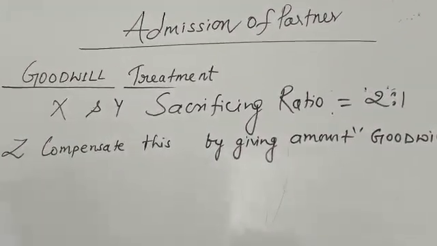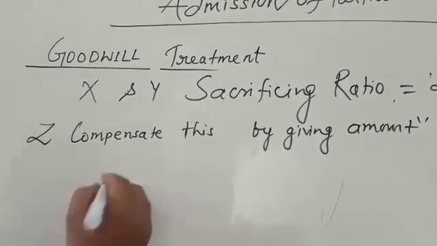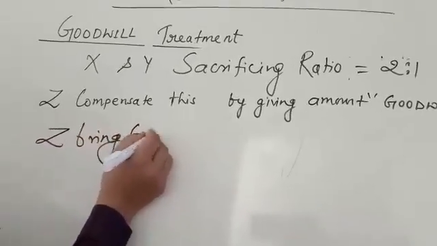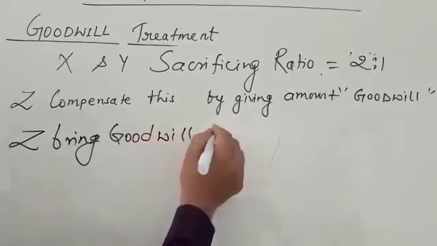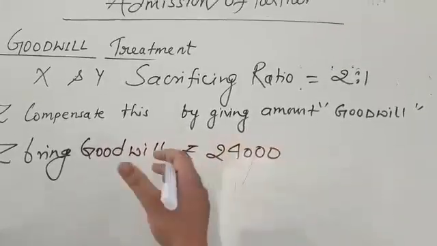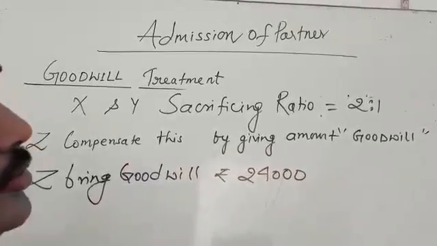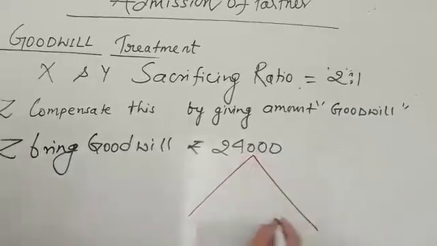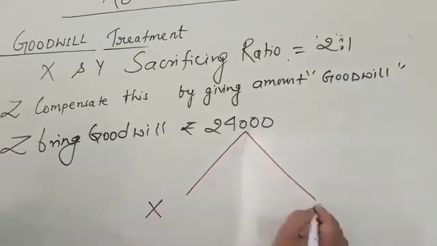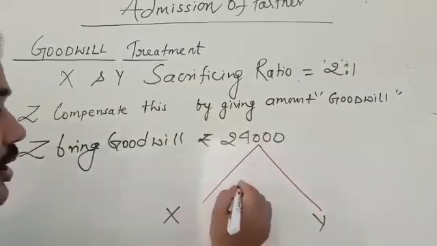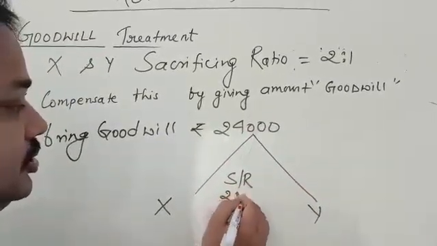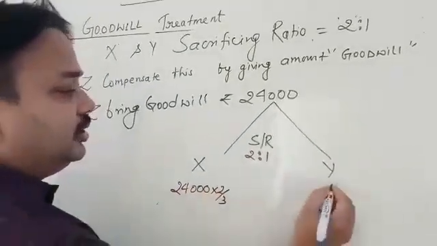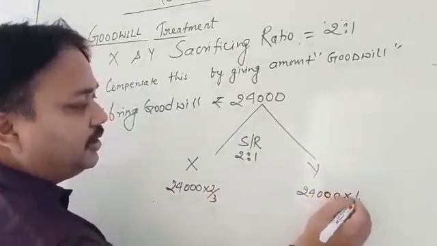In this situation, I took goodwill of 24,000. Suppose Z brings goodwill of rupees 24,000. It is a compensation for the profit sharing ratio. So this 24,000 rupees is going to be distributed among X and Y in the sacrificing ratio 2:1. 24,000 multiplied by 2/3 and 24,000 multiplied by 1/3.